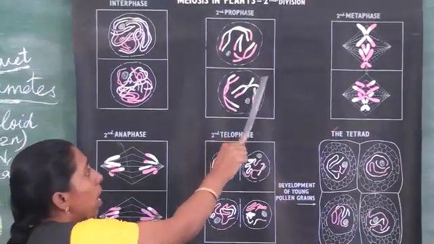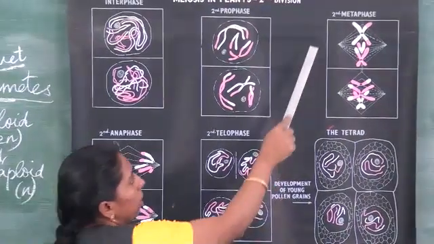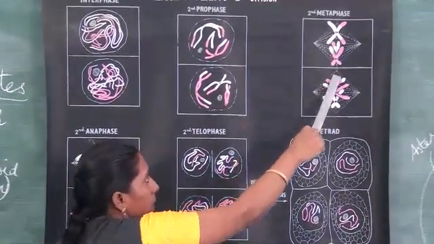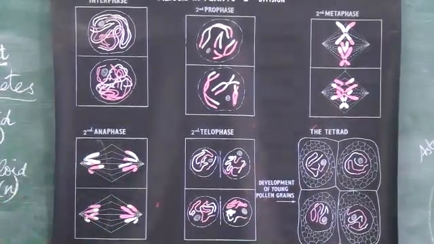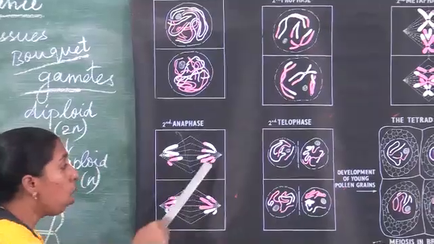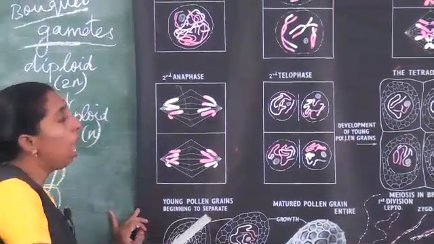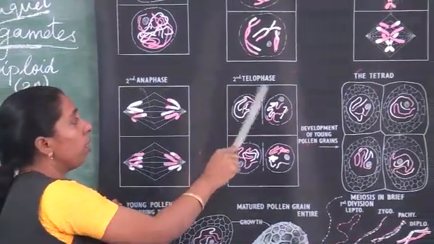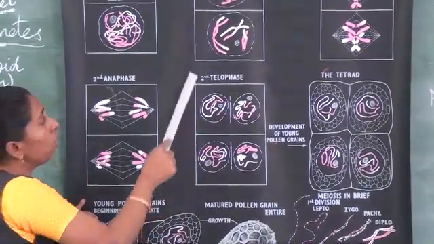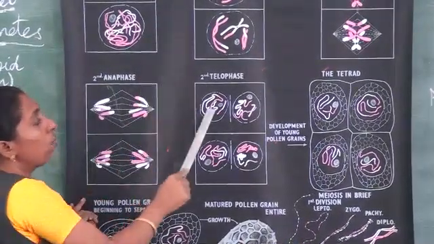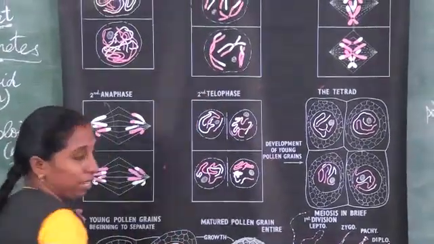The nuclear membrane and nucleolus disappear, and in the metaphase stage all the chromosomes are arranged in the equatorial plane. In the anaphase stage, all these chromosomes are pulled towards the poles using the spindle fibers. And in the telophase stage, after the division of the nucleus, there is division of the cytoplasm. Thus, from 2 daughter cells, 4 daughter cells are developed. This is the division seen in plants.